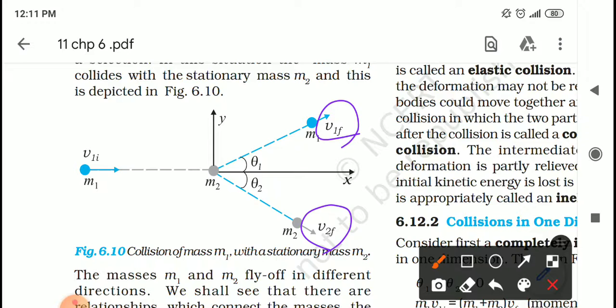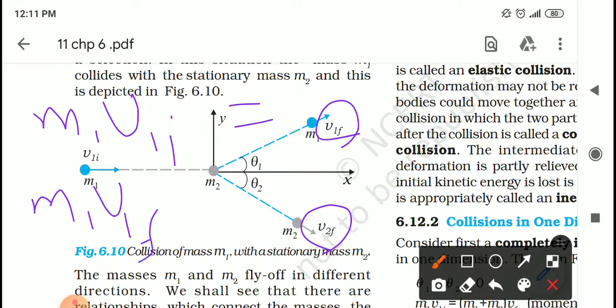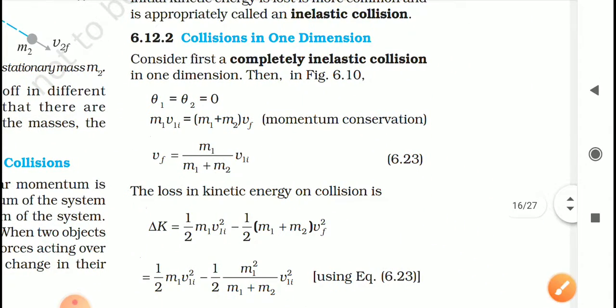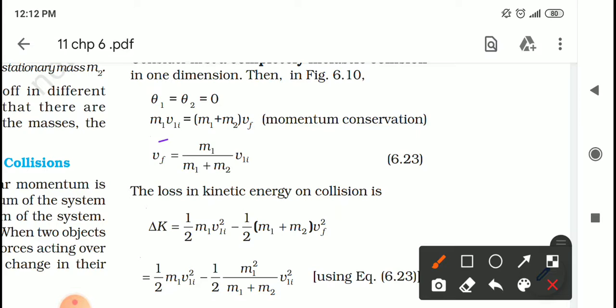So we can say that initial momentum m1 v1i must be equal to final momentum, which is equal to m1 v1f plus m2 v2f, but v2f is equal to v1f. So now we can say that (m1 plus m2) v1f or (m1 plus m2) v2f both are the same, students. That is why here it is written that m1 v1i is equal to (m1 plus m2) vf.